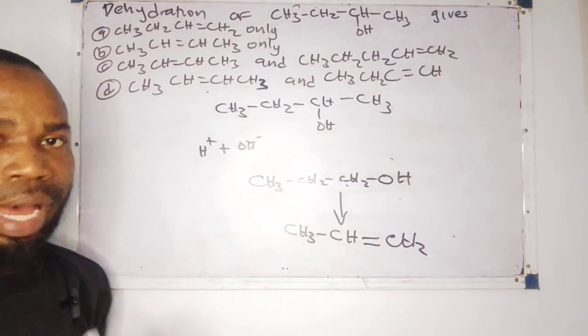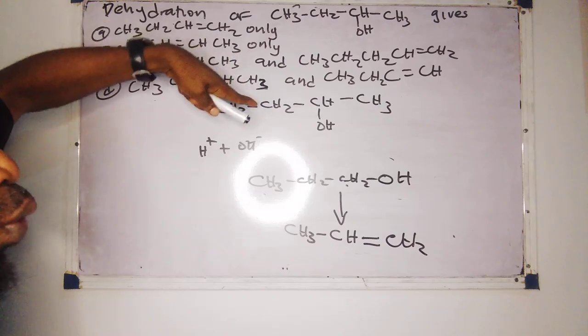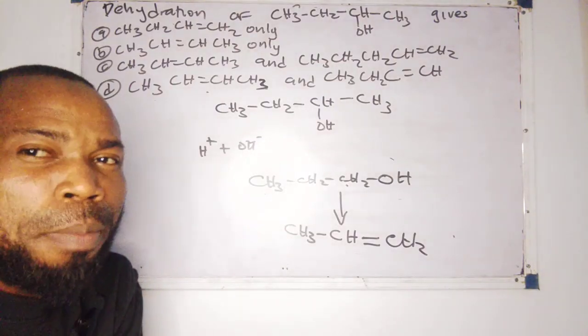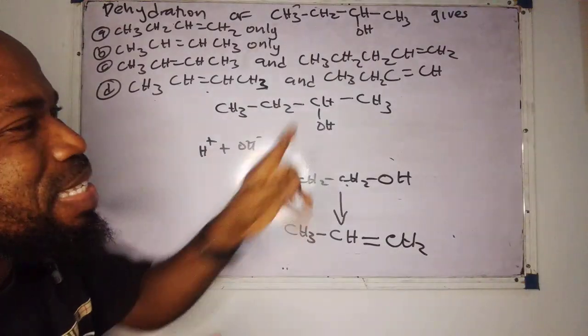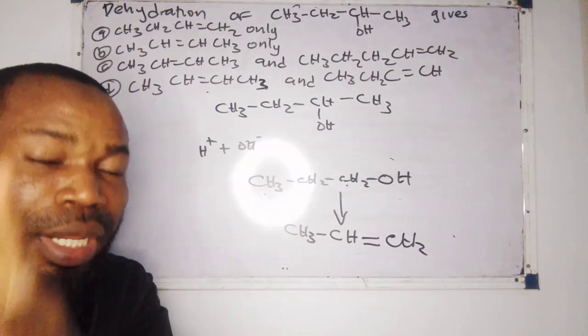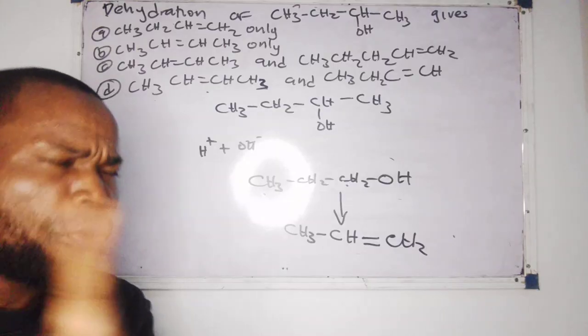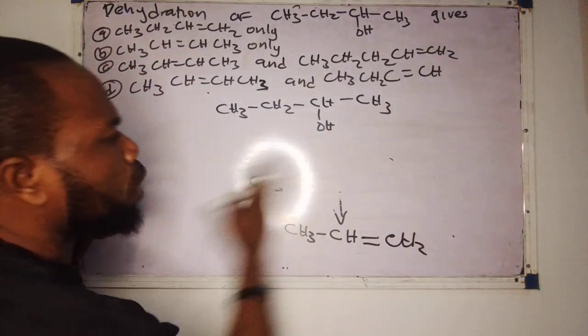So if you check it now, this one is happy. But look at what they gave us here. We're going to apply the same method, but the problem here is that it's going to form two products. The reason being that it's a secondary alkanol. The dehydration of a secondary alkanol will form two products. Now, what will be the products? Now look at our answer.